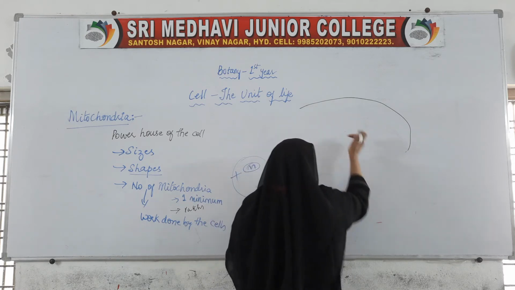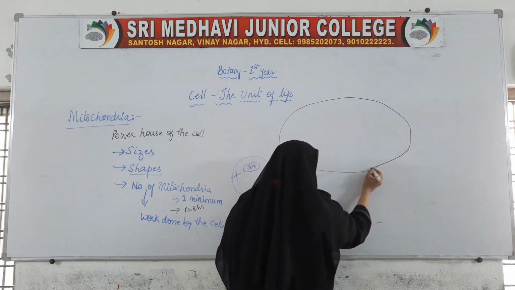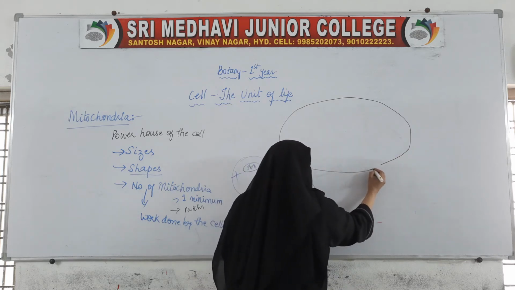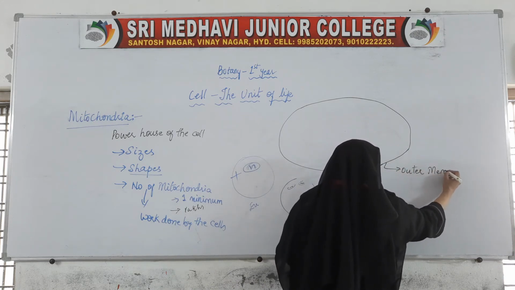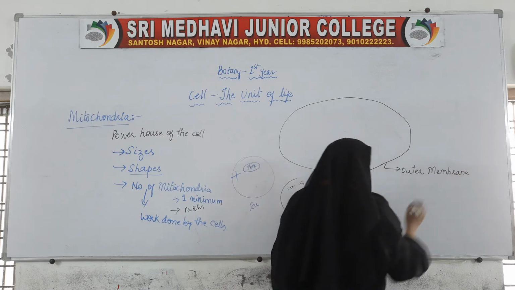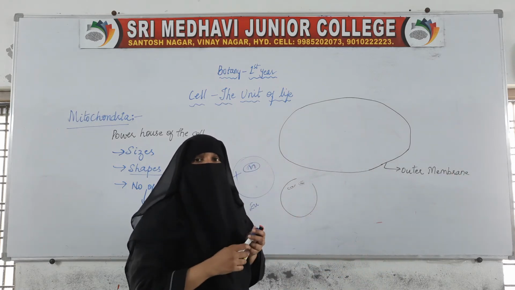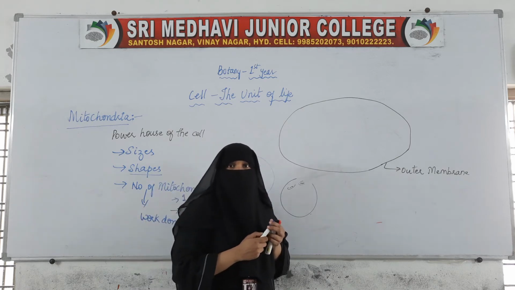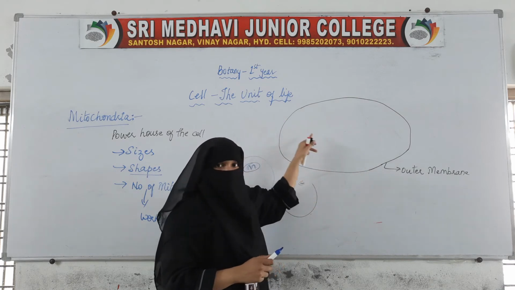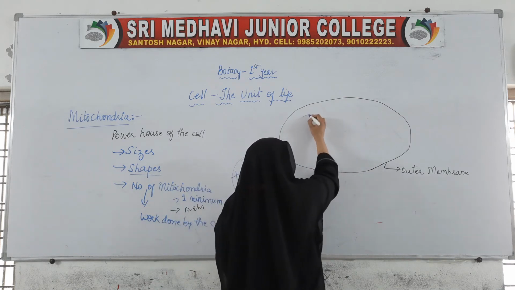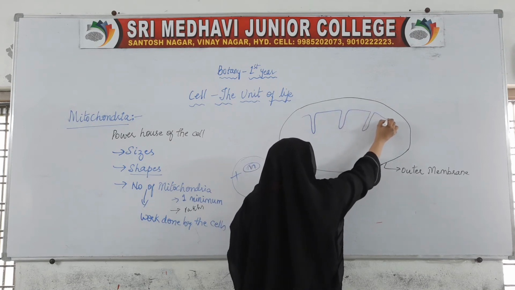You just see this one, this is the outer membrane of the mitochondria. As it is said, it is a double membrane organelle. So one membrane is the outer membrane, and inside this, the inner membrane is present. The inner membrane is present.